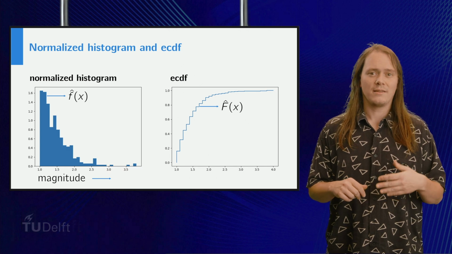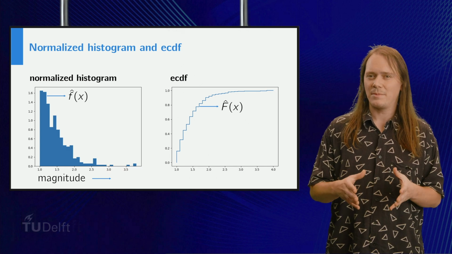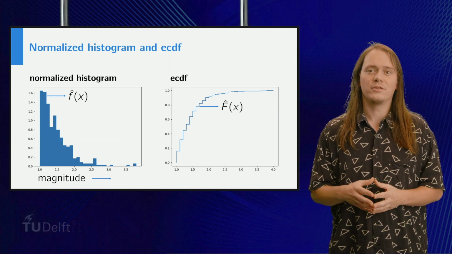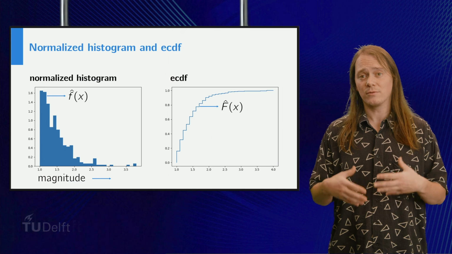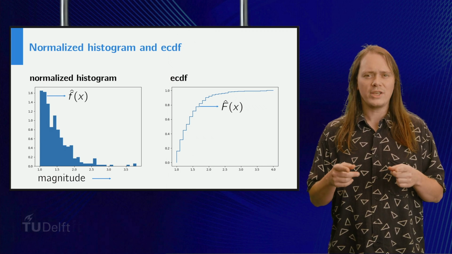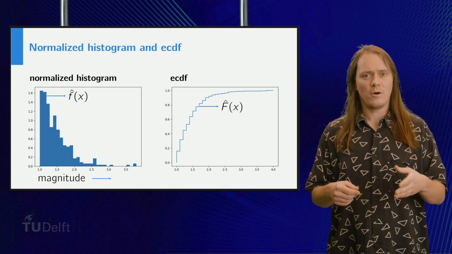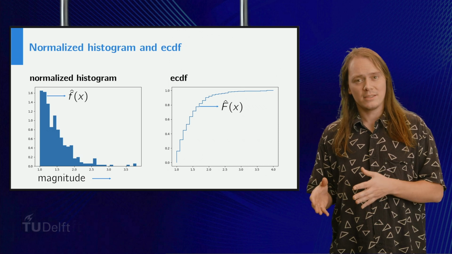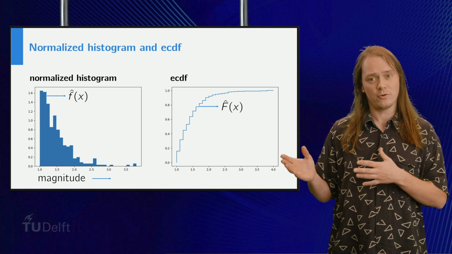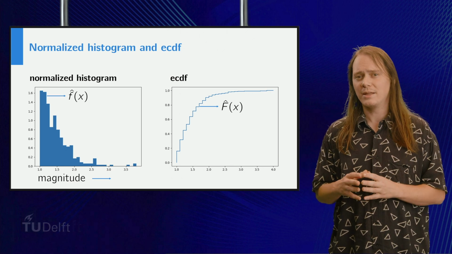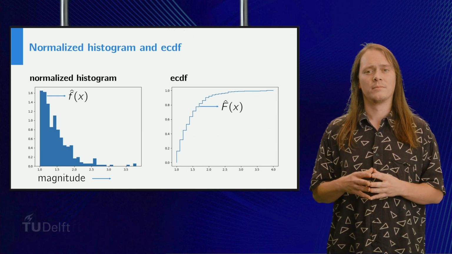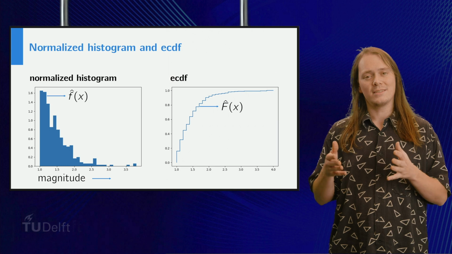We saw in class that the normalized histogram is a good estimator for the probability density function, and the empirical cumulative distribution function is a good estimator for the cumulative distribution function. So a way to check the goodness of fit of our model is to see if the normalized histogram and the empirical distribution function for our dataset, both shown on the slide, match with the probability density function and the distribution function of our model. So let's plot these in the same picture.